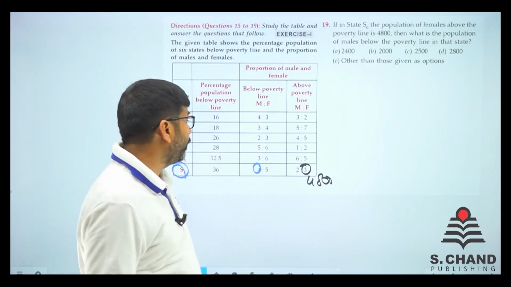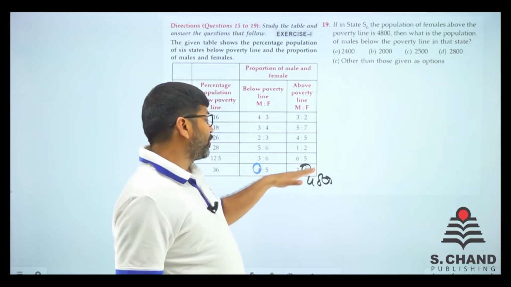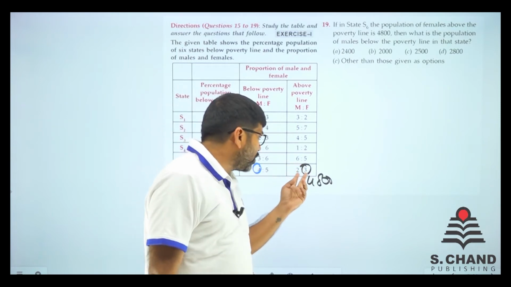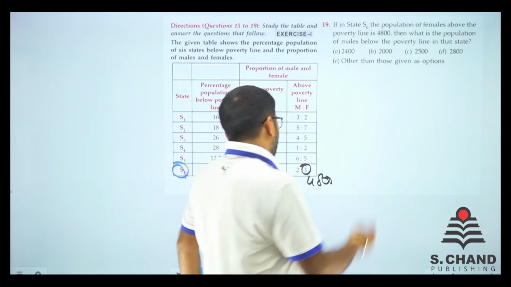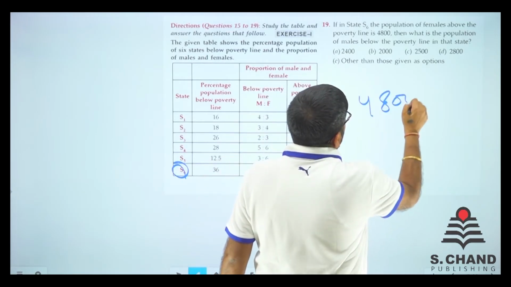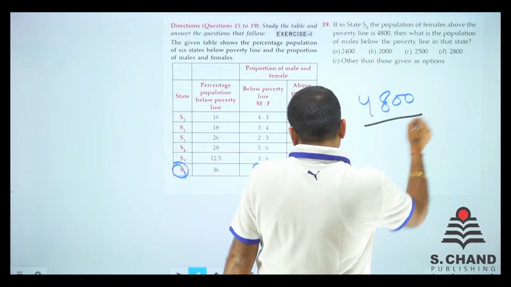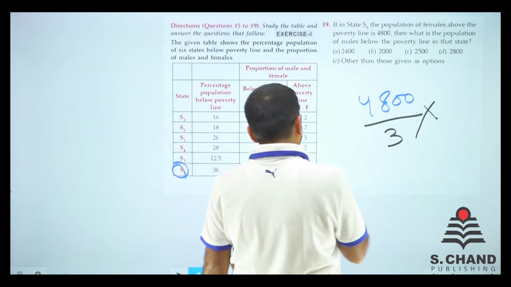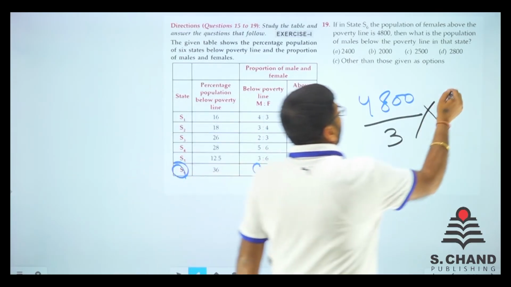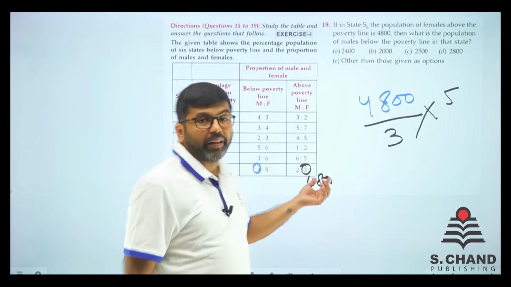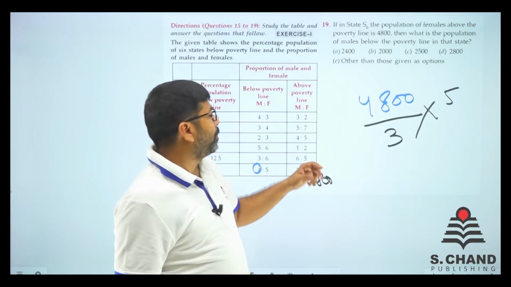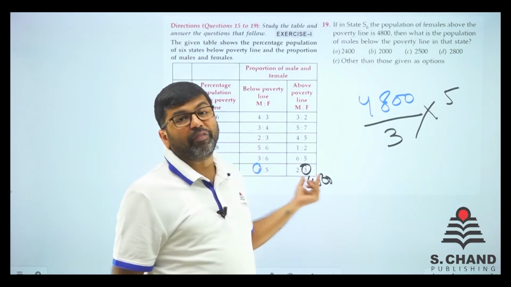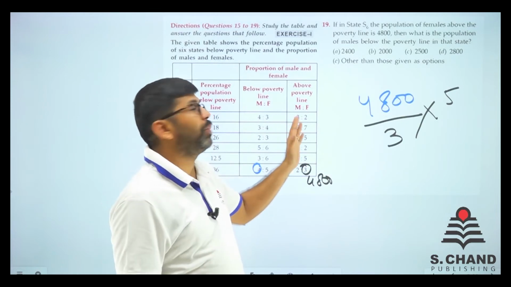Let's see what we can do. See, for sure this is 4,800. So 4,800 is total part. So total is 2 plus 3. 2 plus 3 is 5. So 4,800 is just the female. That means divide by 3 into 5. Similar fashion we are doing 4,800. This is only the female part, that means 3 parts. So divide it by 3 parts, we'll get value of 1 part. When multiplied by 5 parts, it will give the total population above poverty line.